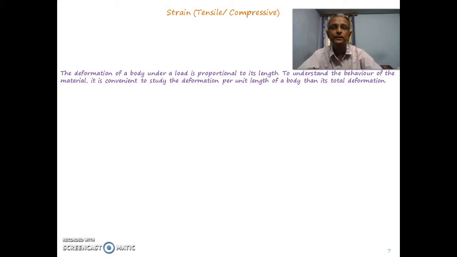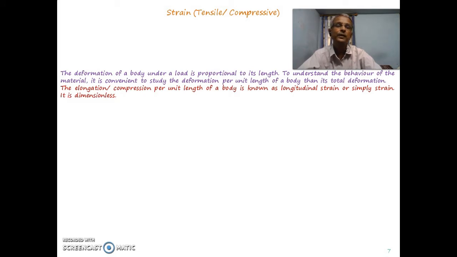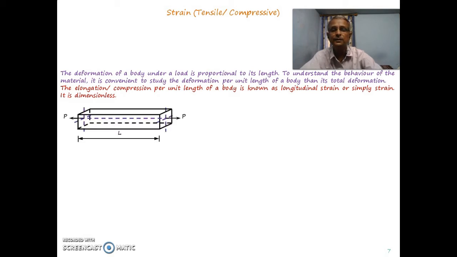So what we are going to discuss about strain is that the elongation or compression per unit length of a body is known as longitudinal strain, or simply strain. It is a ratio of change in length to the original length, and it is unitless, or dimensionless. How are we going to calculate it? Try to go through this particular diagram.